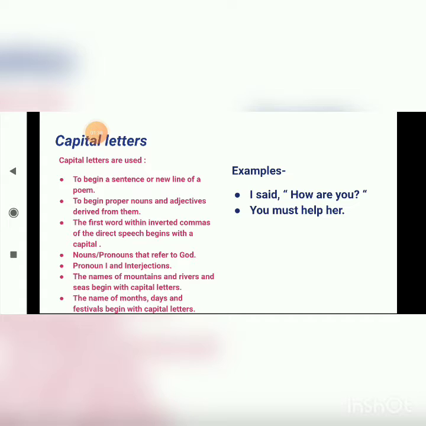Okay, students, so whenever we write direct speech, the first word which starts with the inverted comma always begins with a capital letter. Nouns and pronouns that refer to God, the pronoun I and interjections, the names of mountains, rivers and seas begin with capital letters. The names of months, days and festivals also begin with capital letters. So here, students, we have just gone through when we should use capital letters.